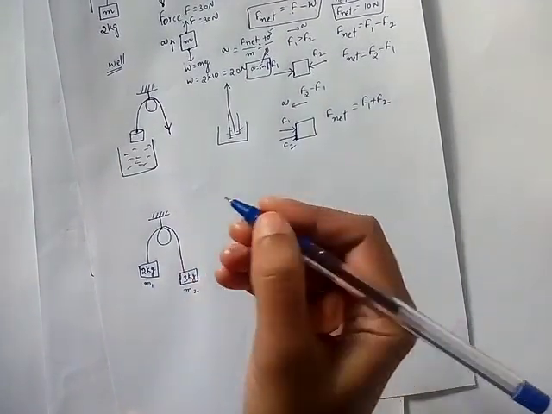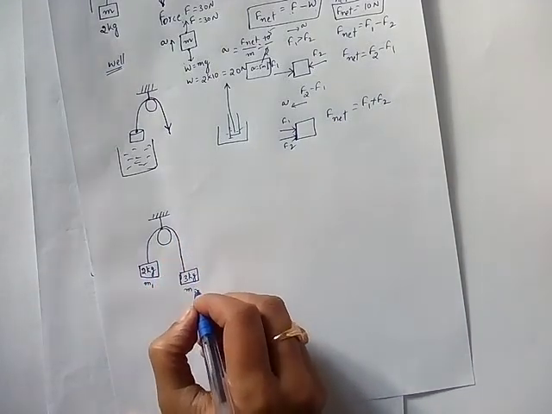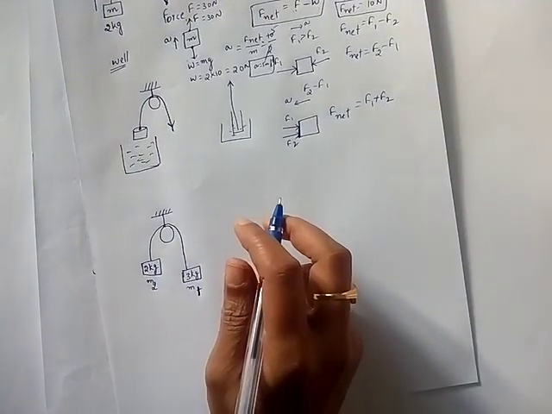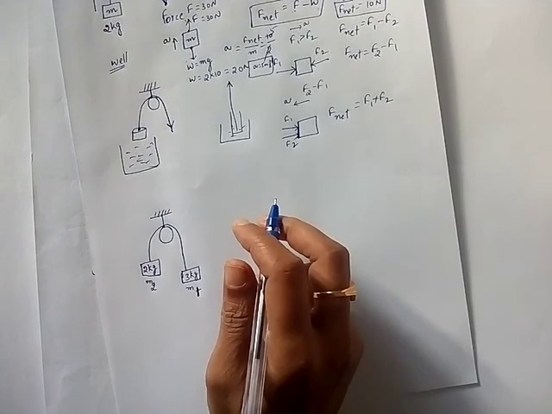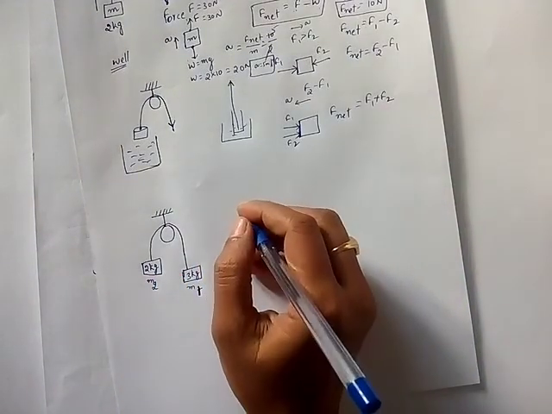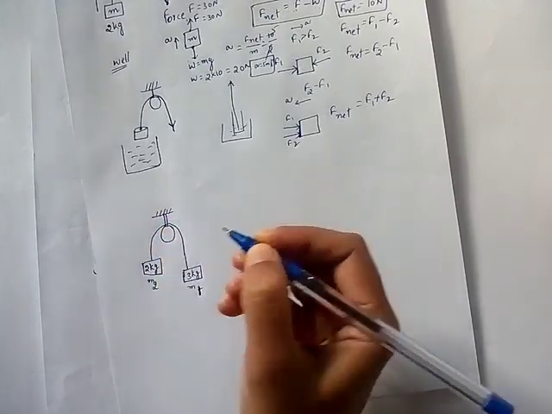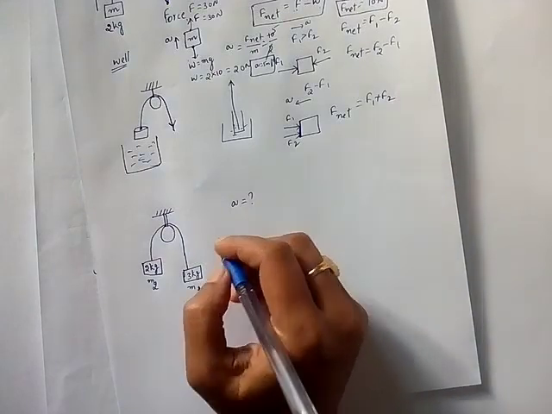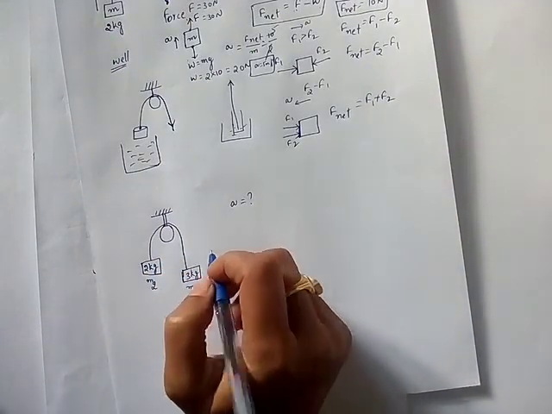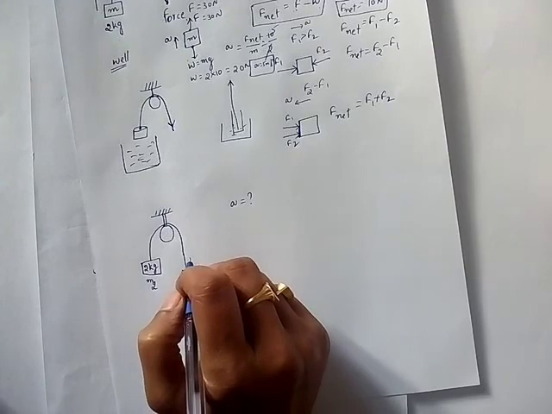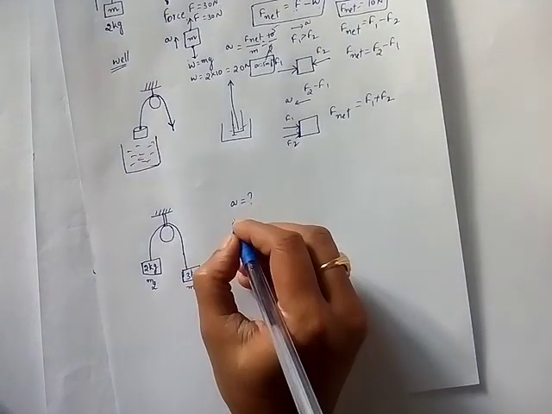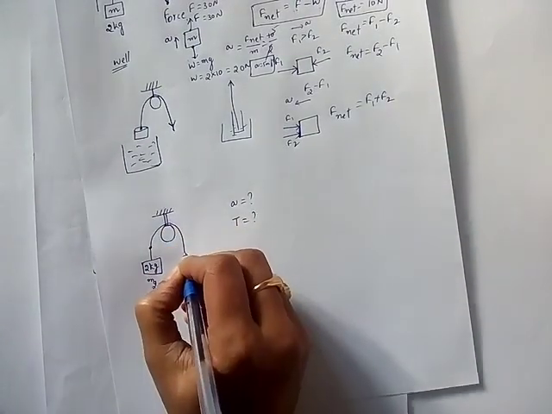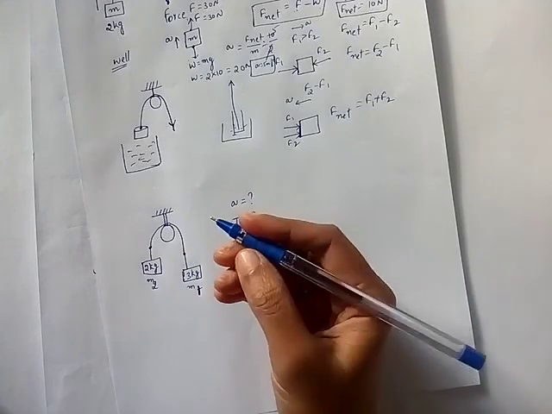Generally while solving we have taken the greater mass as M1 and the smaller mass as M2. You can take it the other way also, it's your wish. Now see here, they will ask you to find the acceleration of both the blocks. That means the acceleration is the same, identical for both of them, and the tension is also the same, because we are taking a massless string and a massless, frictionless pulley.